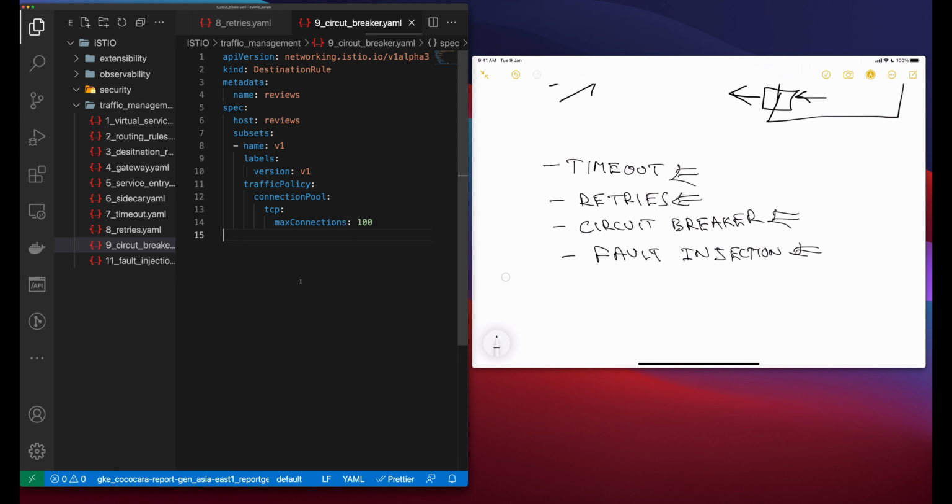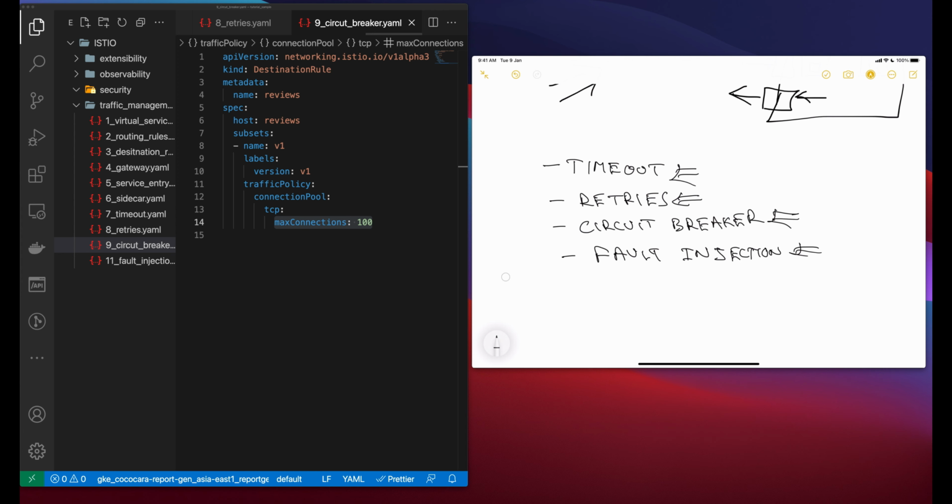As circuit breaking applies to a real mesh destination in a load balancing pool, you configure circuit breaking thresholds in destination rules. When you define a destination rule, you define the circuit breaking threshold with settings applying to each individual host in the service. The following example limits the number of concurrent connections for the reviews service workload of the V1 subset to 100. So the max connections will be 100.